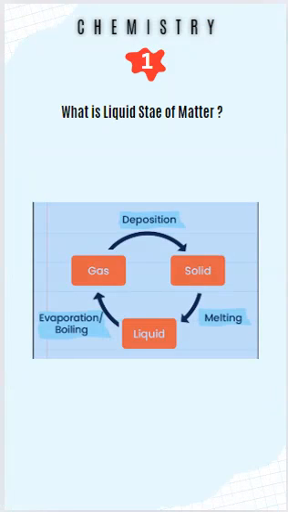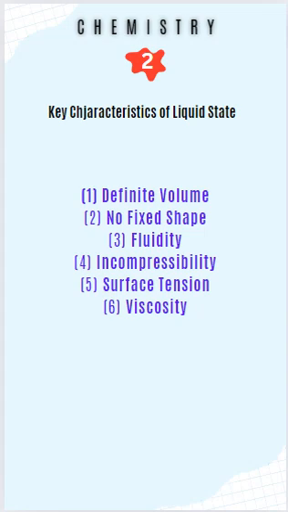What is liquid state of matter? The liquid state is one of the 3 principal states of matter. The other 2 states are solid and gases. In this liquid state, matter has a definite volume but no fixed shape. Liquid will conform to the shape of its container. This unique property arises from the intermediate intermolecular forces present in liquids, which are stronger than those in gases but weaker than those in solids.